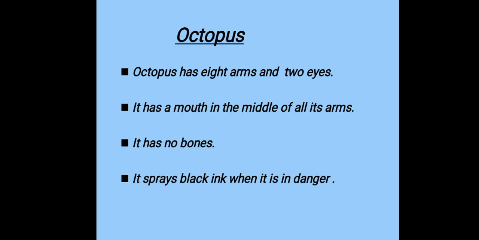Now what do octopus do if octopus feel that he is in danger? Octopus spark black ink. Like we will see in another video, like we humans, what we do when we feel we are in danger, we used to throw something that hurts other people and we get safe. In the same way, what do octopus do? It spark black ink. Let's see a video about it.